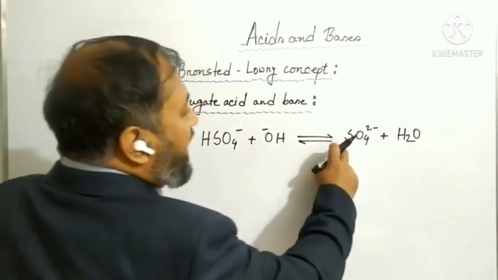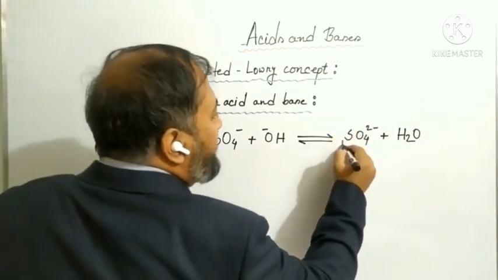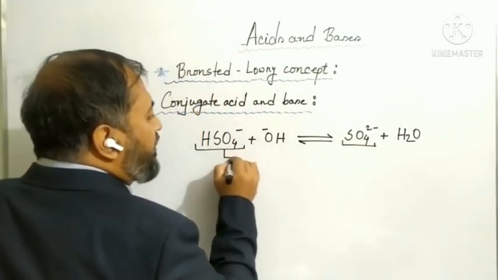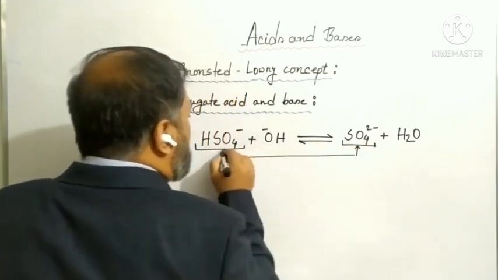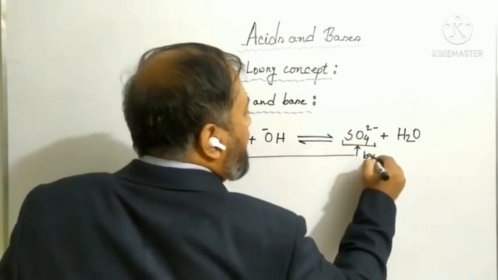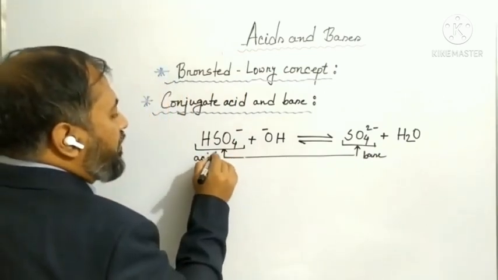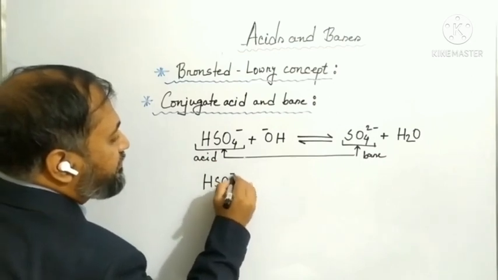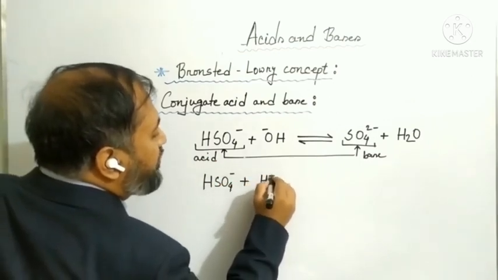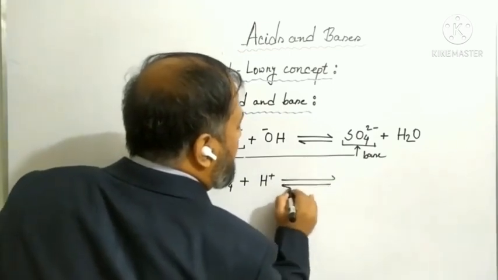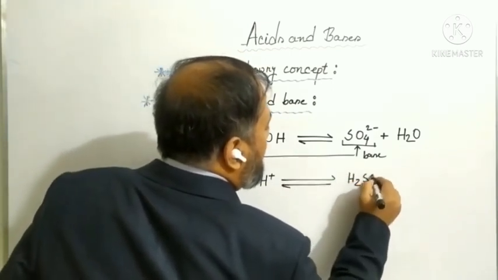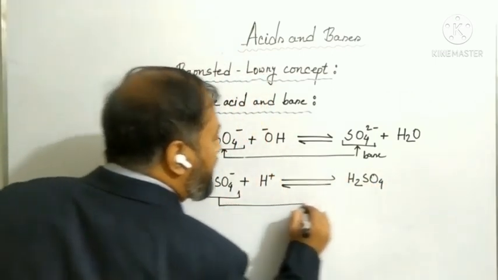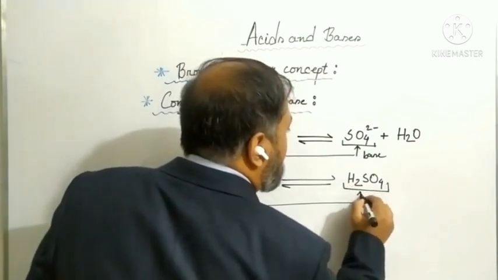Here sulfate ion is a base, the conjugate base of hydrogen sulfate ion. On the other hand, when hydrogen sulfate reacts with proton ion, it produces H2SO4, which is the conjugate acid of hydrogen sulfate.